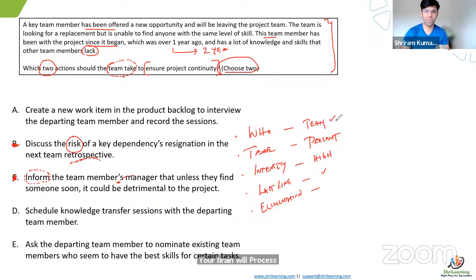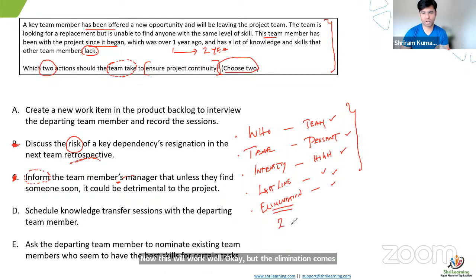First, you have to understand who, the tense of the question, the intensity of the question, the last line, and elimination. Now, this will work well. Where elimination comes in, you may eliminate 2 answers. 2 are out. Now, finding the last answer purely goes by your knowledge, experience, and instinct. Instinct also works.